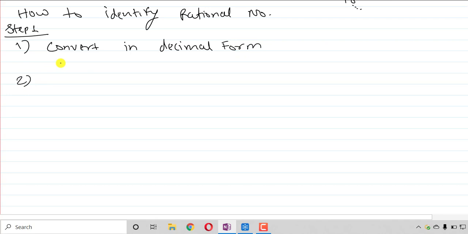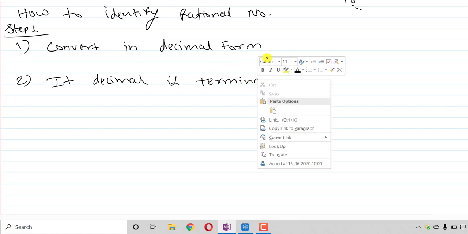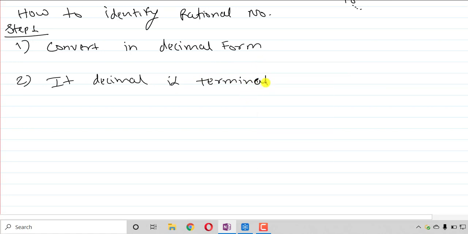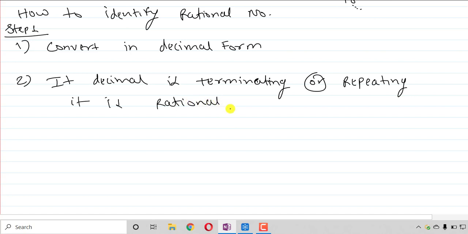And the second, if the decimal is terminating or repeating, it is a rational number.